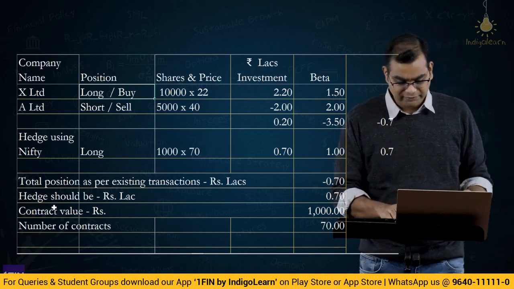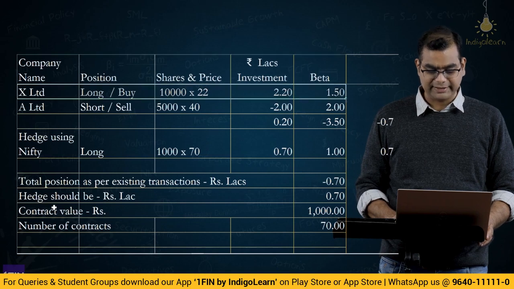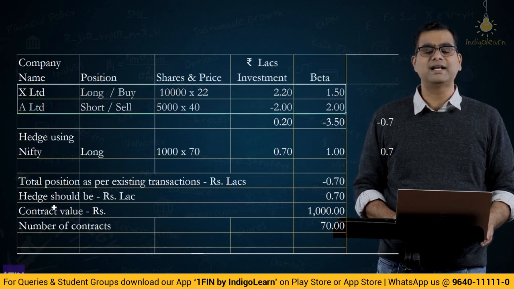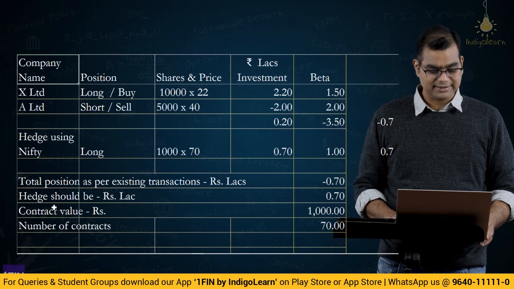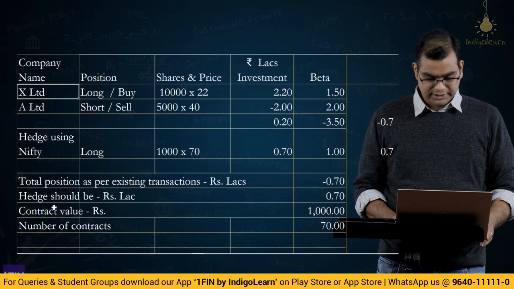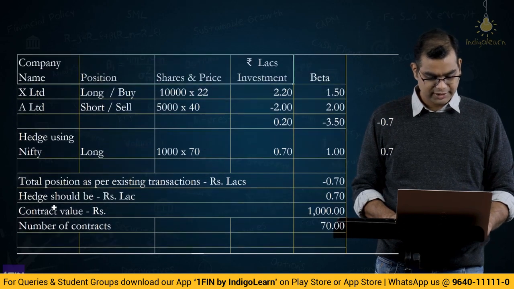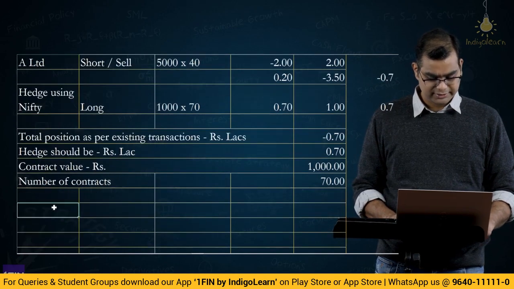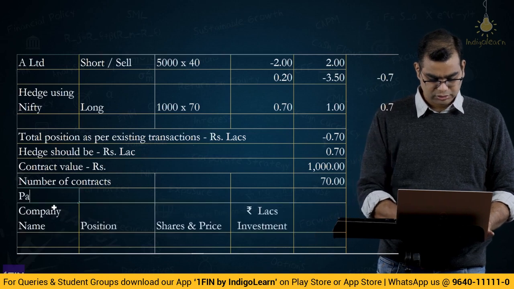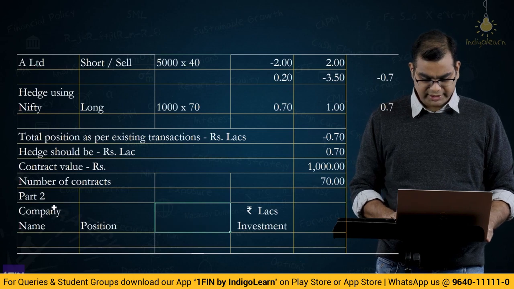Okay, so now we will just copy the top part of the table and replicate it here, so that we can actually understand what is that overall activity that has happened. Okay, let me create a fresh table, that is easier, and in this I don't think we require everything. First let me put the data. Part 2, company name, position, we don't need the shares and price, we directly need investment.